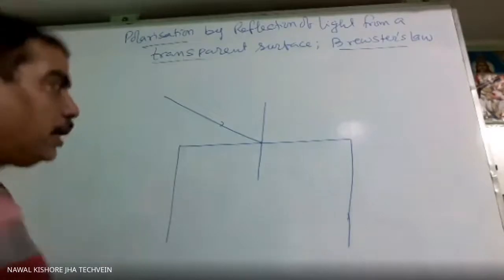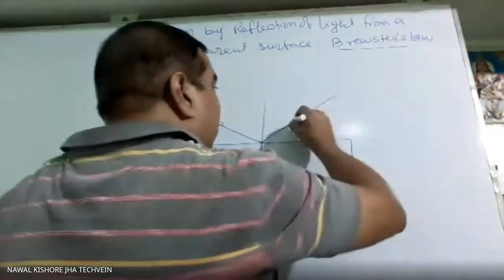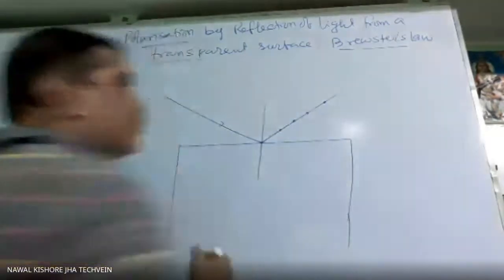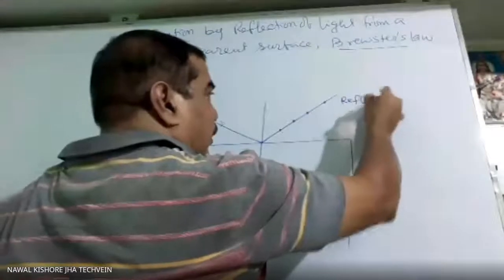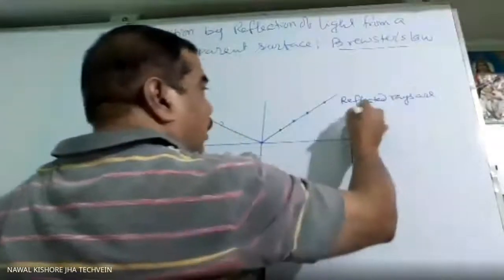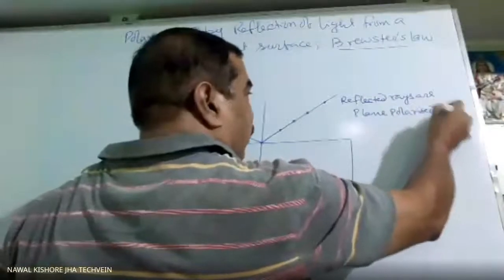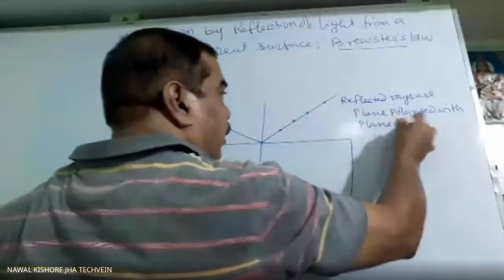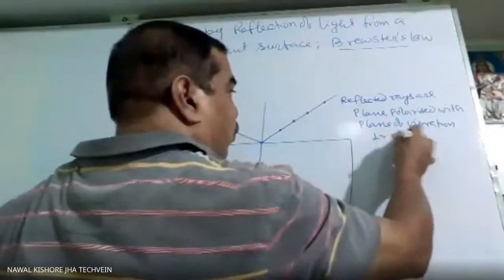So at a particular angle, the reflected rays are plane polarized with plane of vibration perpendicular to the plane of paper.